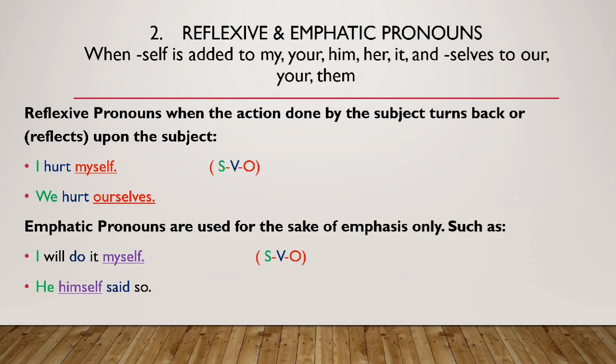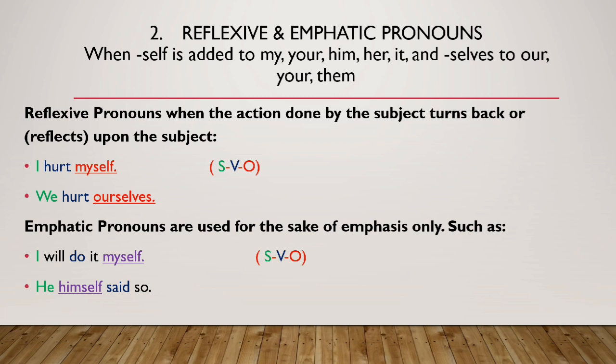For example, I hurt myself. So I is the subject, hurt is the verb and the object is again myself. So nobody hurt me but I hurt myself. We hurt ourselves. So we are doing the action on ourselves. So whenever such 'selves' forms are used in a sentence like this, they are reflexive pronouns. So something is coming back to the subject.